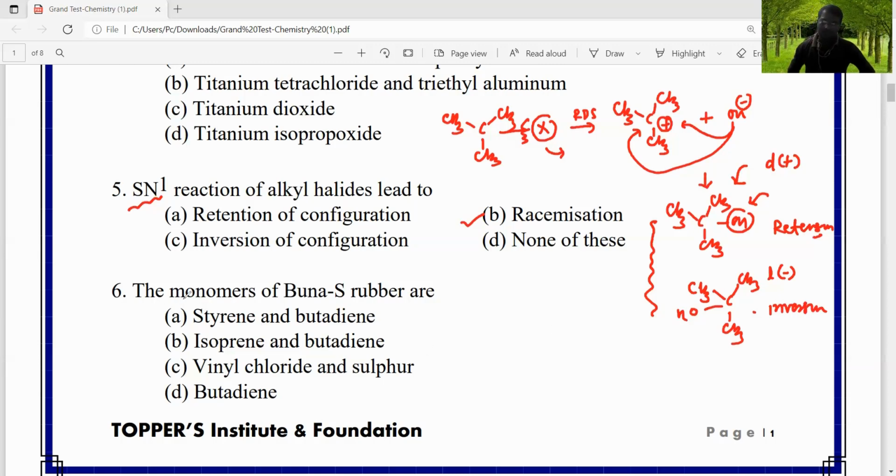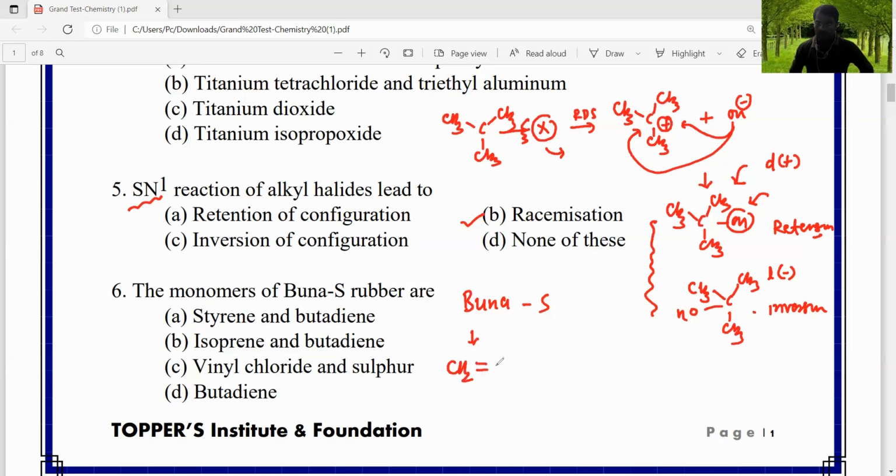Now, the next question is the sixth question. The monomers of Buna-S rubber are, option A, styrene and butadiene, option B, isoprene and butadiene, option C, vinyl chloride and sulfur, option D, butadiene. The name itself indicates it: Buna means butadiene and S means styrene.